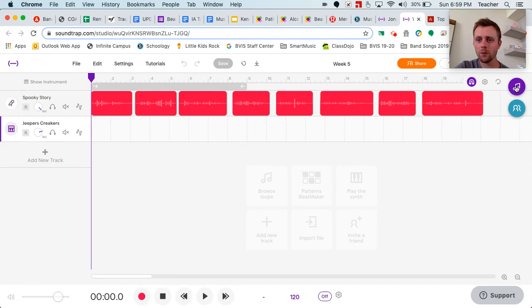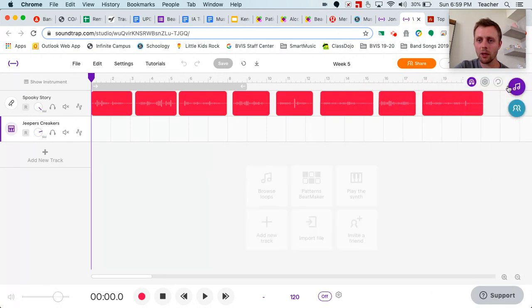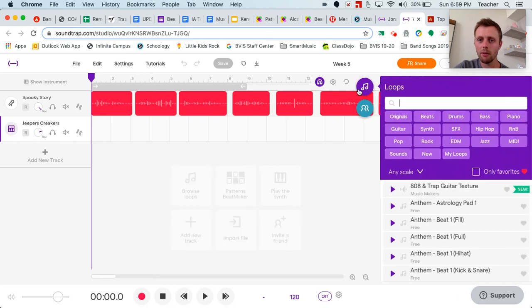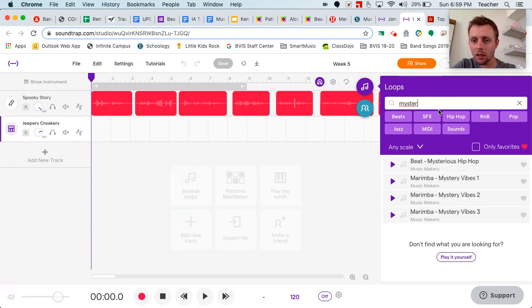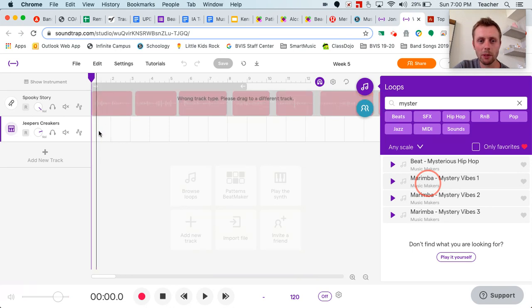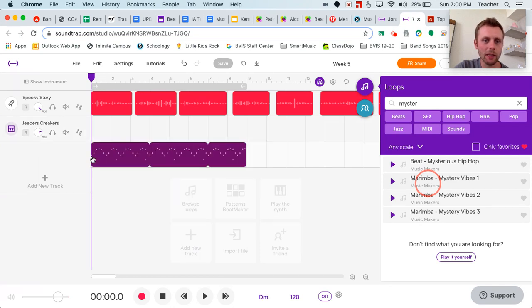Okay, so I'm gonna find a loop track over here. Remember, if it's not already over here, you press that little button there with the 8th notes in it. I'm going to look for spooky or maybe mysterious. Mysterious vibes. Let's see what that is. Oh yeah, this is perfect. So I like this one. You can double tap here, or I can just click it and I'm gonna drag it. I'm not gonna put it in these first 2 tracks because it's gonna be easier for me to keep things separated. So I'm gonna put it in this track down here, and that's gonna be my introduction.